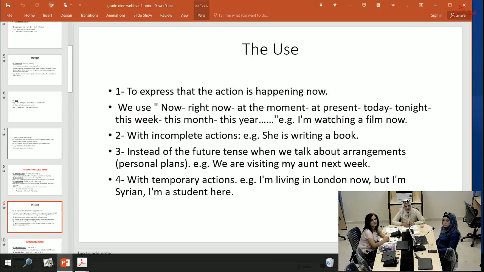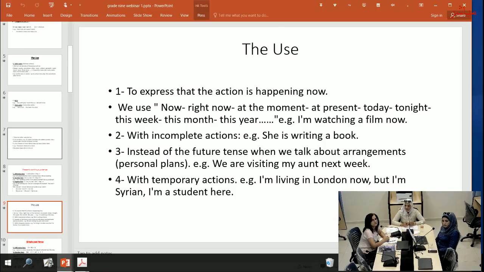With incomplete actions, example, she is writing a book. She is still writing now. Also, instead of the future tense, when we talk about arrangements and personal plans, example: we are visiting my aunt next week.